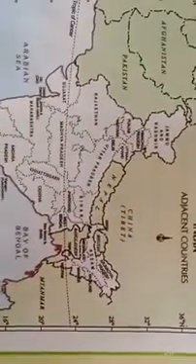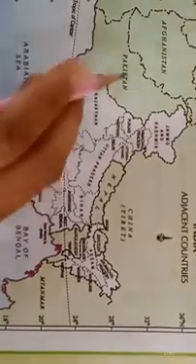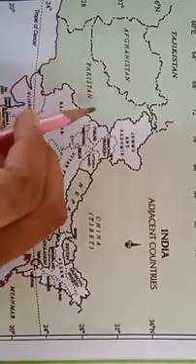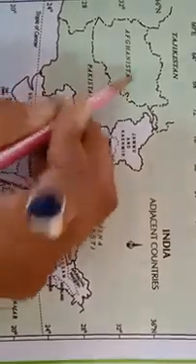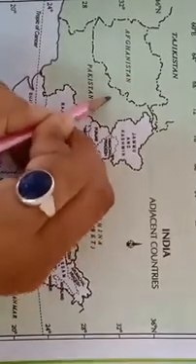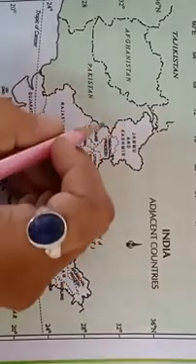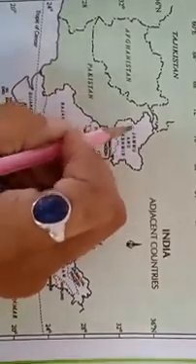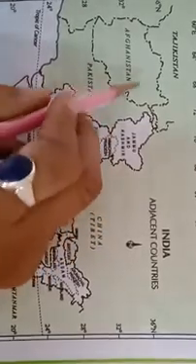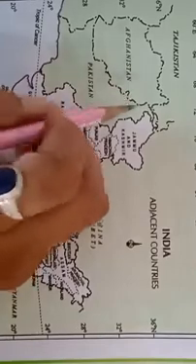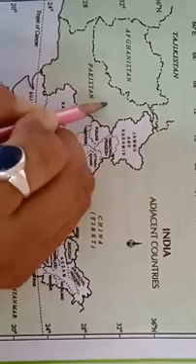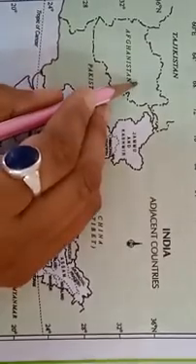Okay. If you open this map, you will see in the western part or in the northwestern part, we have the two neighboring countries of India. It is Afghanistan and Pakistan. Okay. This Pakistan was a part of India before 1947, but due to partition, now it is not anymore part of India. It is a separate country, which is Pakistan. So in northwest or in the west, we have two countries, which are the neighboring countries of India. It is Pakistan, the closest one. Then we have Afghanistan.